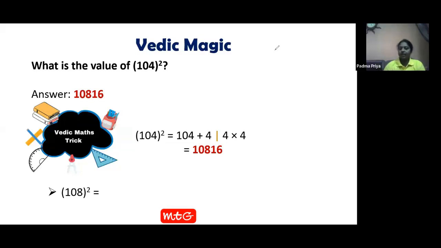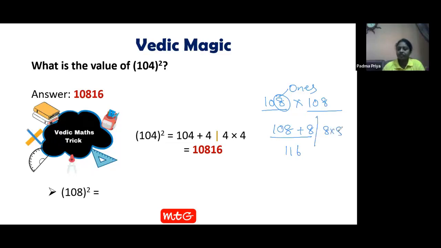I will explain. See here. We have a number 108. I have to multiply with 108. Now, this is the only number I have because both the numbers are the same. So 108, I should add with 8. What is it here? The last digit, 8. I'm adding 108 with 8. I will get 116. This is one part of the answer. The other part of the answer is 8.